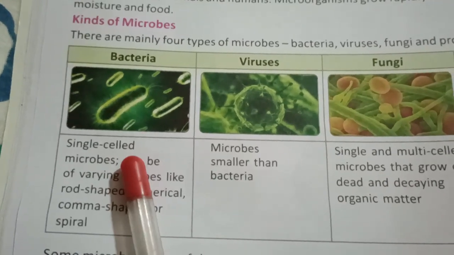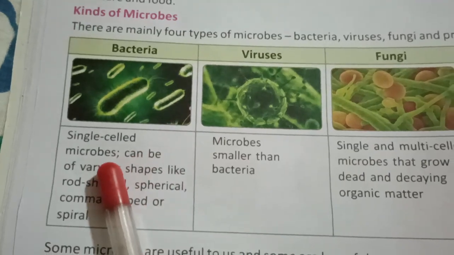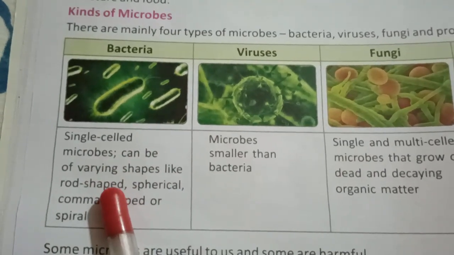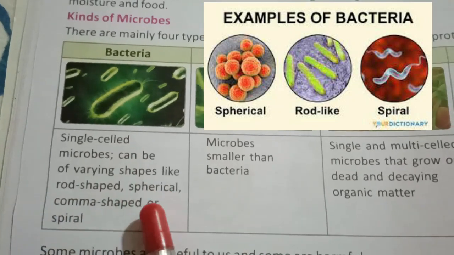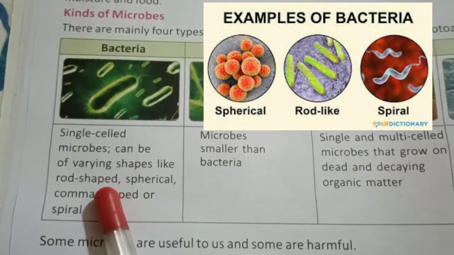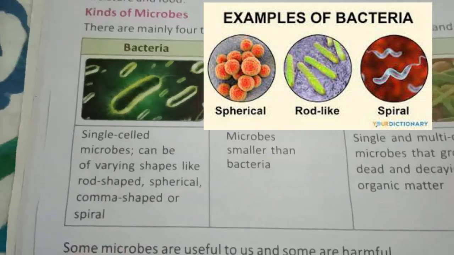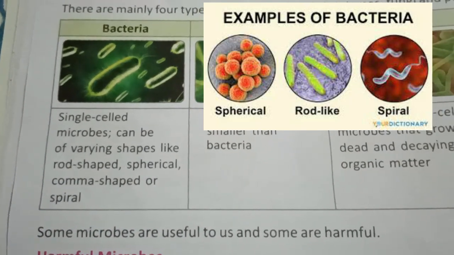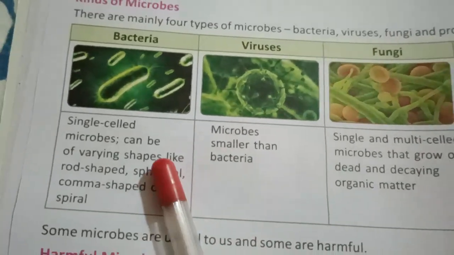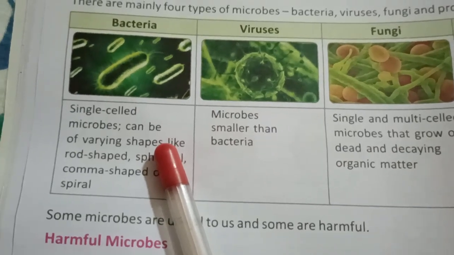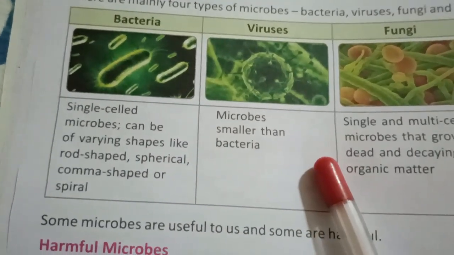Now keep in mind that these bacteria are made up of only one cell. They have only one cell in their body. So these are single-cell microbes, and they come in different shapes. In the image you can see all these shapes: rod shape, spherical, comma shaped, or spiral shape. All these are different shapes of bacteria. So this is the first type of microbes, bacteria.